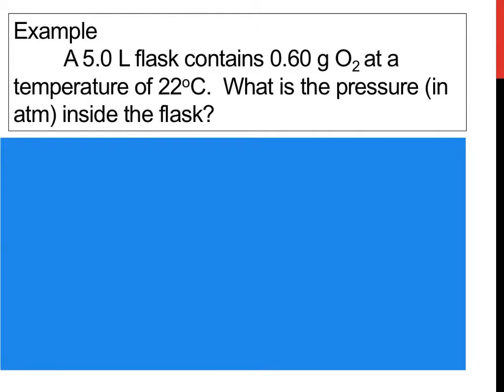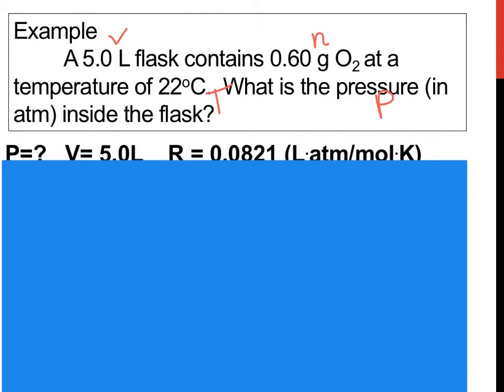So here's an example using the ideal gas law. A 5-liter flask contains 0.6 grams of O2 at a temperature of 22 degrees Celsius. What is the pressure in atm inside the flask? Well, they give us here a volume in liters. They give us an amount of gas in grams, and eventually we're going to be putting that into moles, so that's our n, and then a temperature here of 22 degrees Celsius. We want to know what the pressure is.